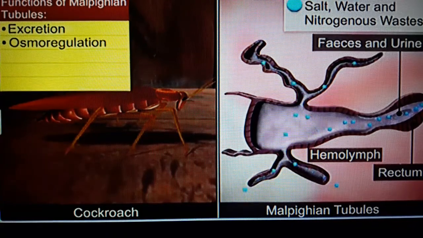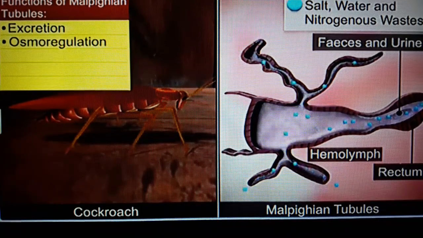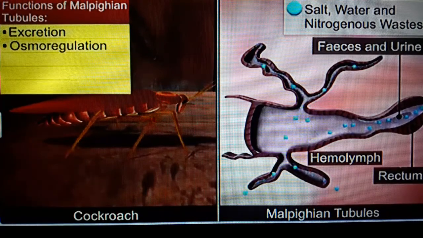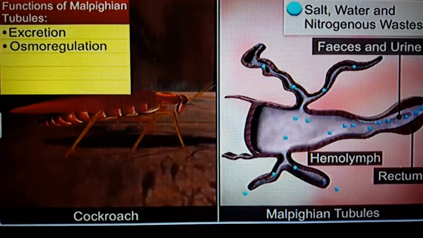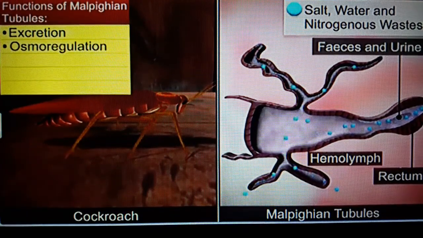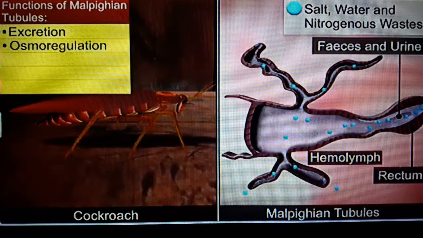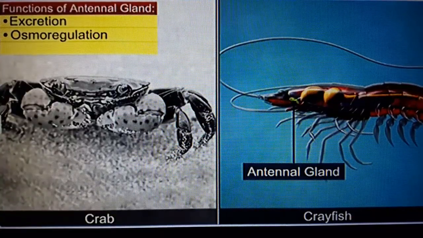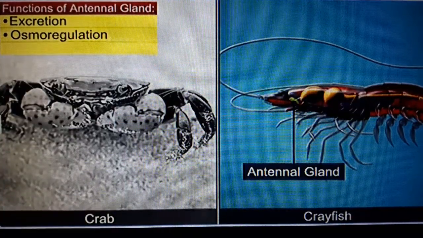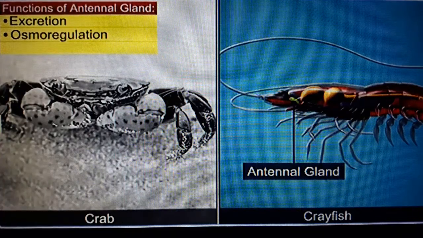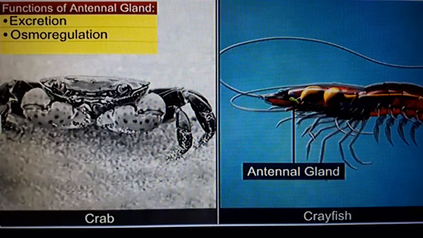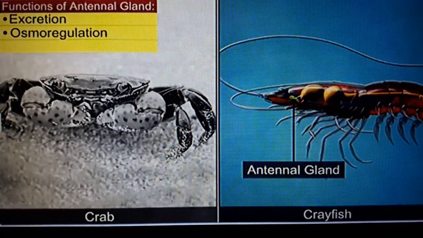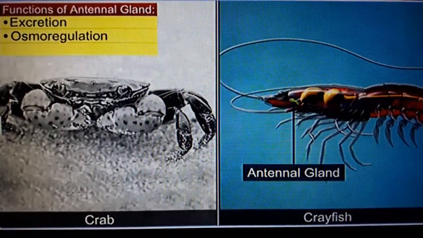Some insects, like cockroaches, have Malpighian tubules. They help in the elimination of nitrogenous waste and osmoregulation. In crab and crayfish, antennal or green glands are the excretory organs. They help in elimination of nitrogenous waste and in maintaining body fluid and ionic balance.